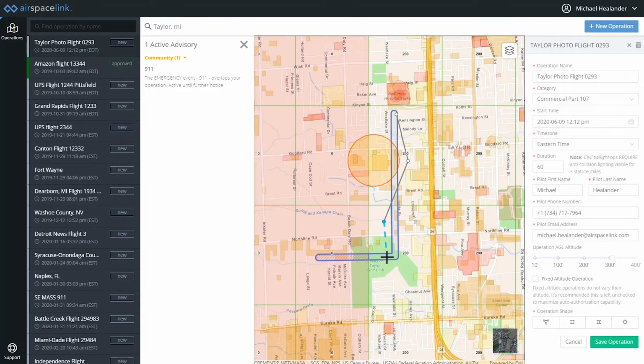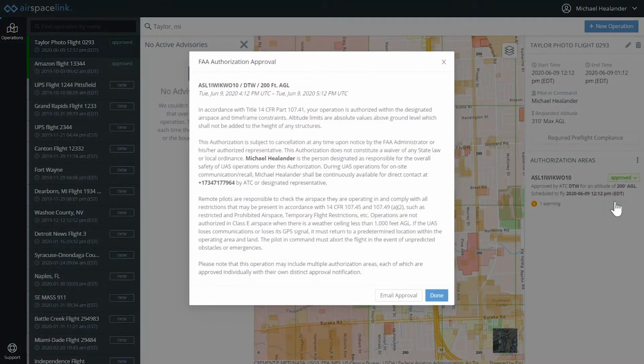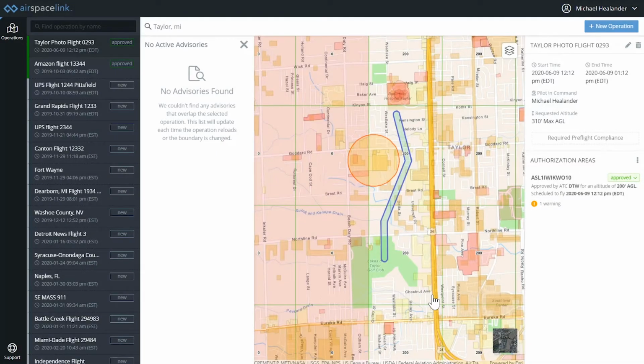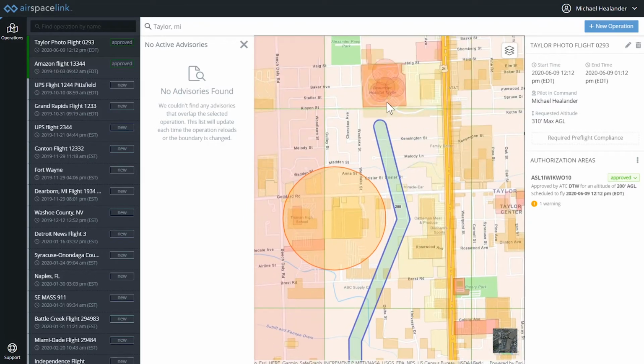After that, I'm going to apply for authorization, and you'll see that we'll be able to receive that authorization in near real time. Airspace Link is one of only 6 companies in the US approved to authorize both commercial and recreational flights with the FAA. Now that I'm approved, I'm going to quickly explore through some of this local risk data. You can see some hospitals and helipads exist up here, and I'll need to be extra cautious when operating in this area. But how does all this data get here?